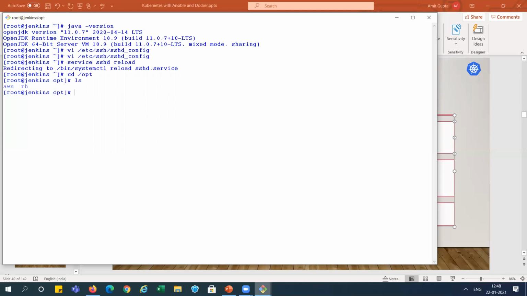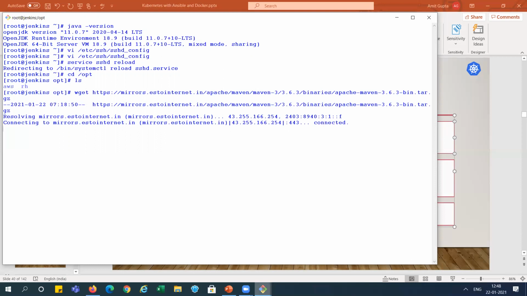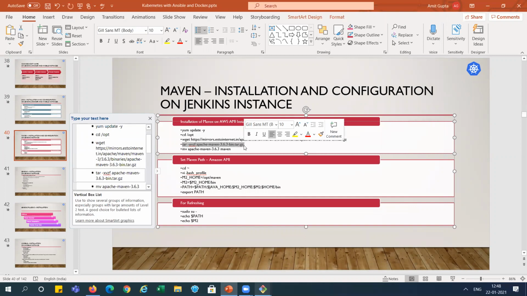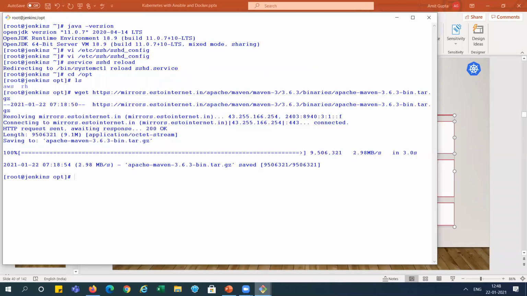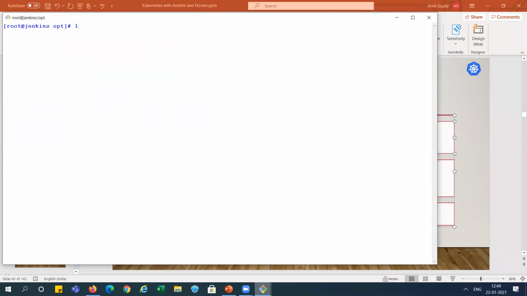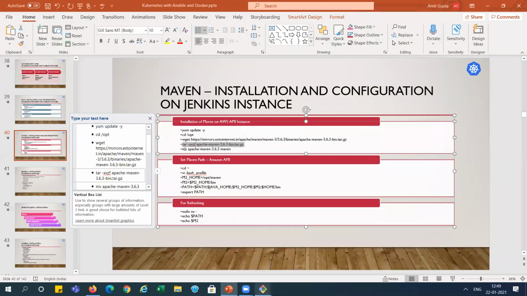You can see the default folders, AWS and RH, and after getting the tar file we will unzip it, right? You can see here we extracted that and we got this folder. Now we will rename this folder as Maven.